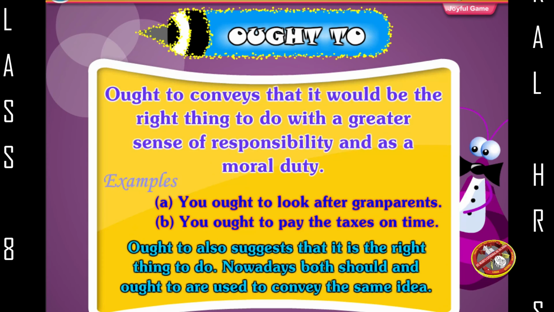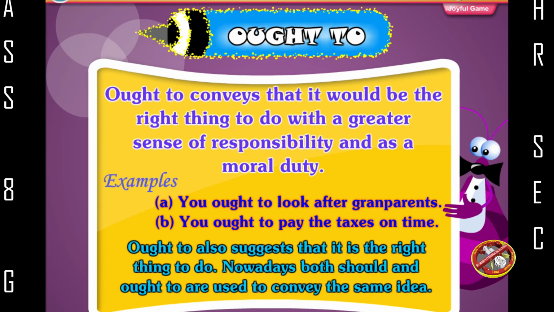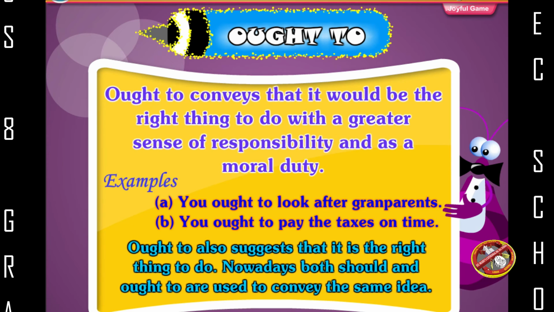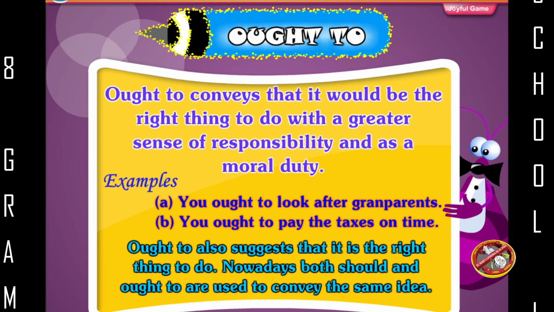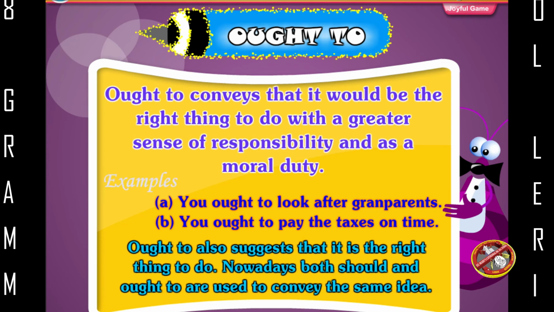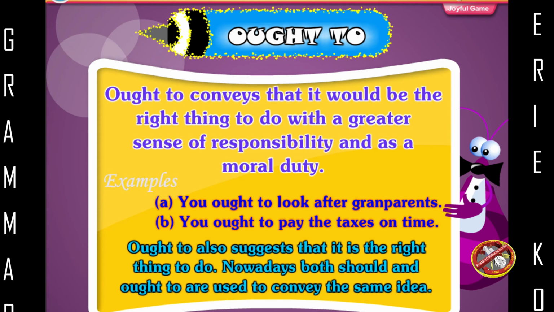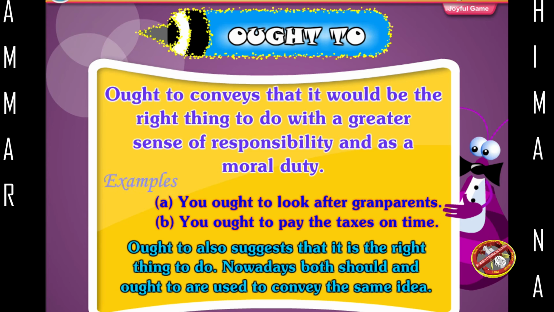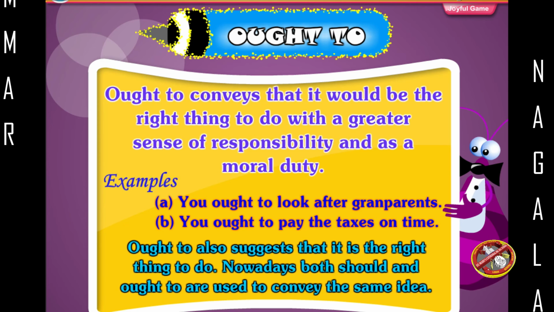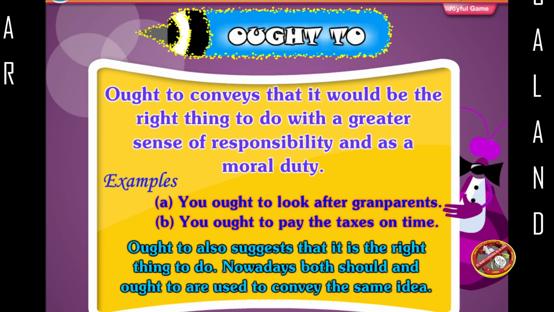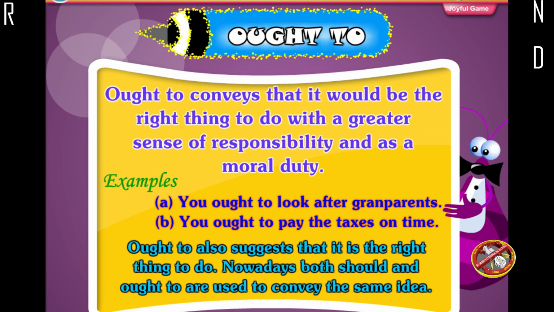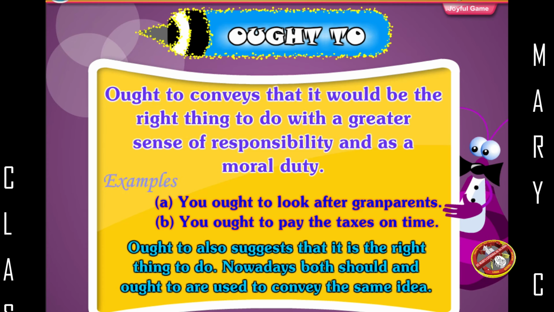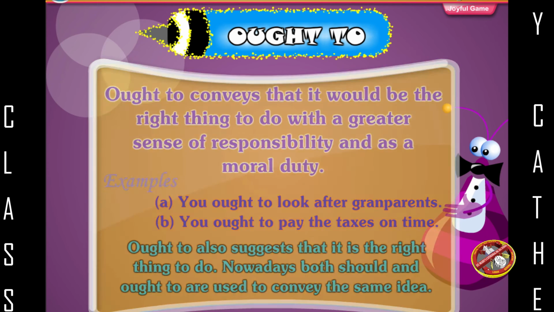Ought to. Ought to conveys that it would be the right thing to do with a greater sense of responsibility and as a moral duty. Example, you ought to look after your grandparents. You ought to pay the taxes on time. Ought to also suggests that it is the right thing to do. Nowadays, both should and ought to are used to convey the same idea.